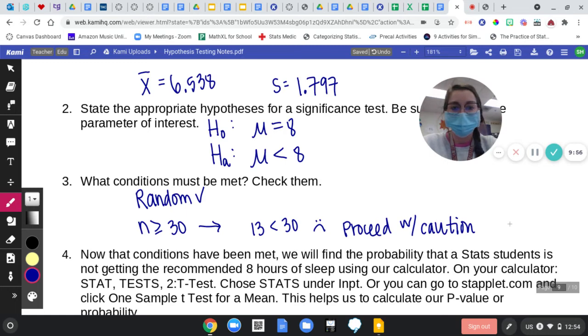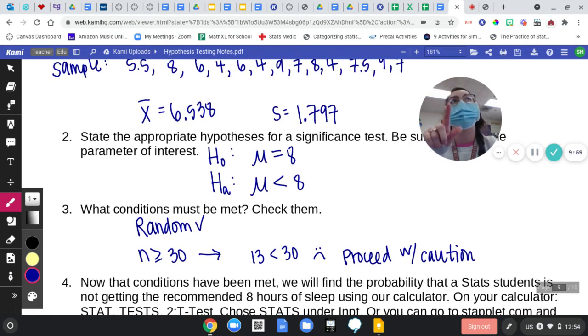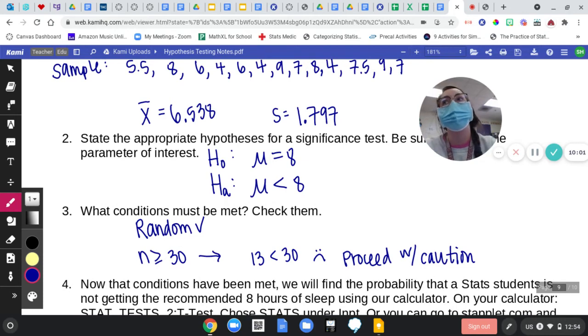Isn't this just what we did yesterday? Yes, but we're using means. Last class we did proportions. Oh. But yes, same ideas. Same ideas.